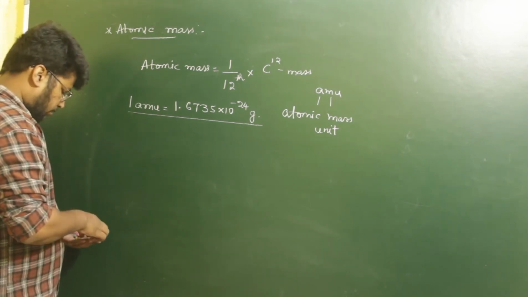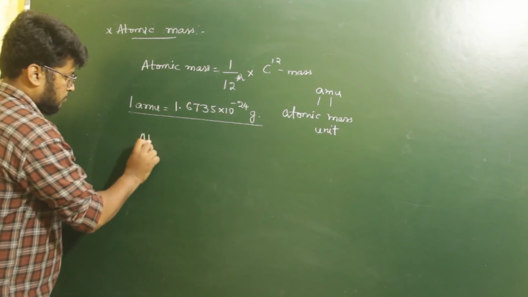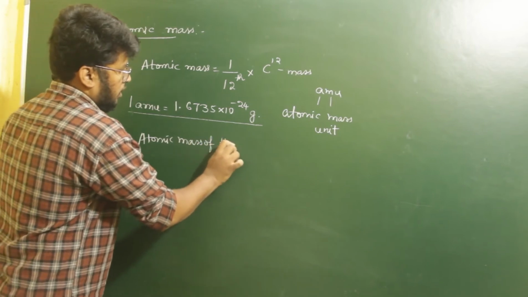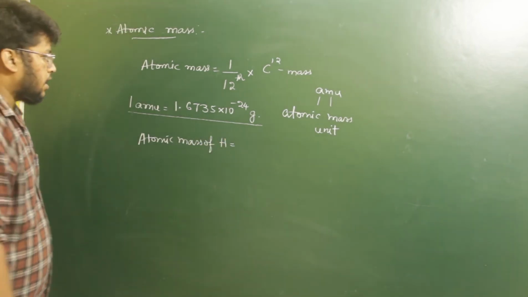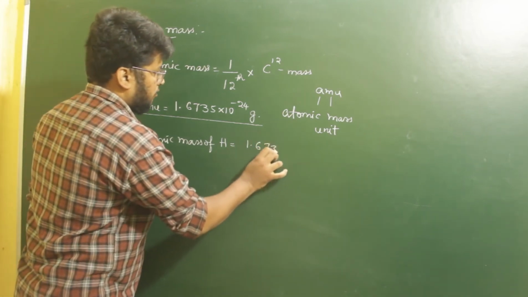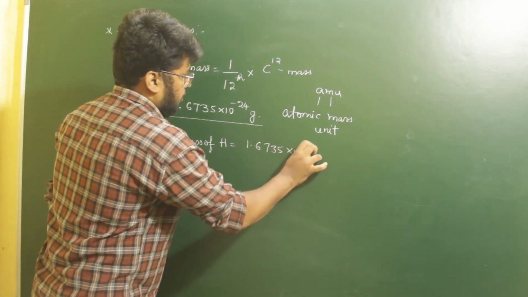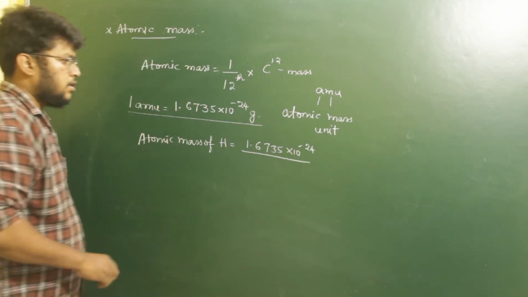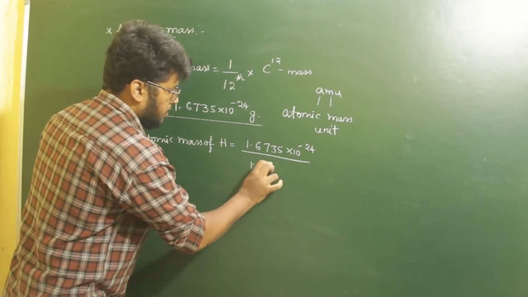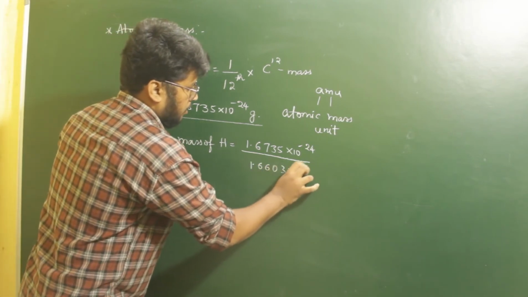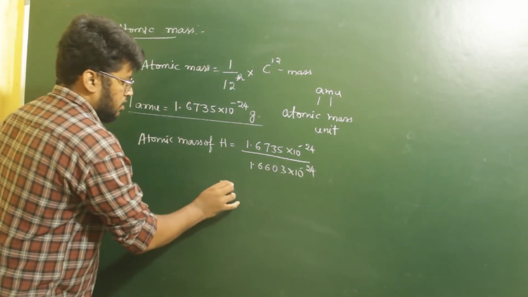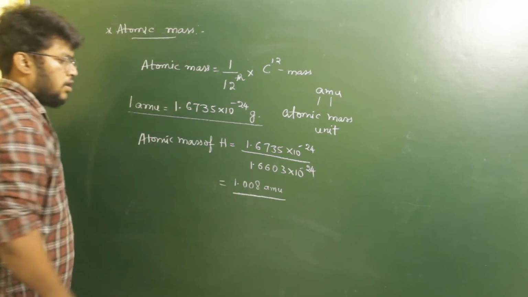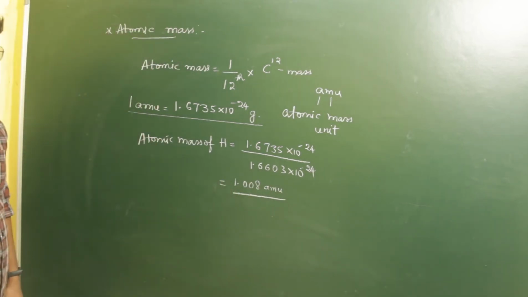For the atomic mass of hydrogen in terms of AMU, we consider 1.6735 into 10 to the power minus 24 divided by the atomic mass of hydrogen in terms of grams, that is 1.6603 into 10 to the power minus 24. On this getting cancelled, we get 1.008 AMU. So this is the atomic mass of hydrogen in terms of AMU.